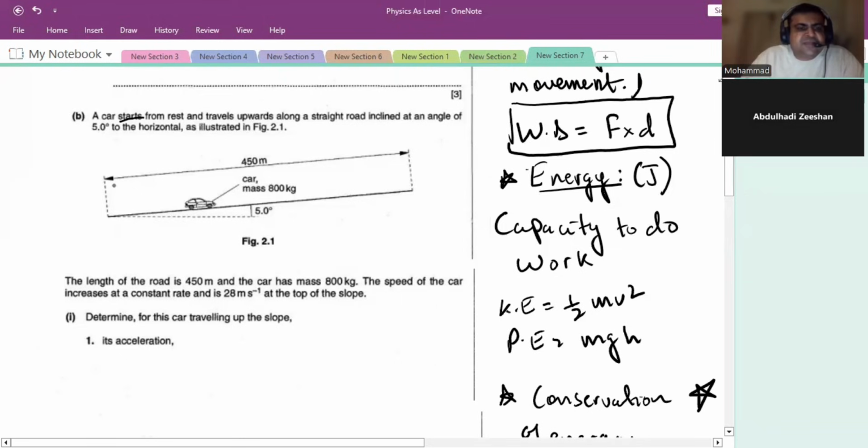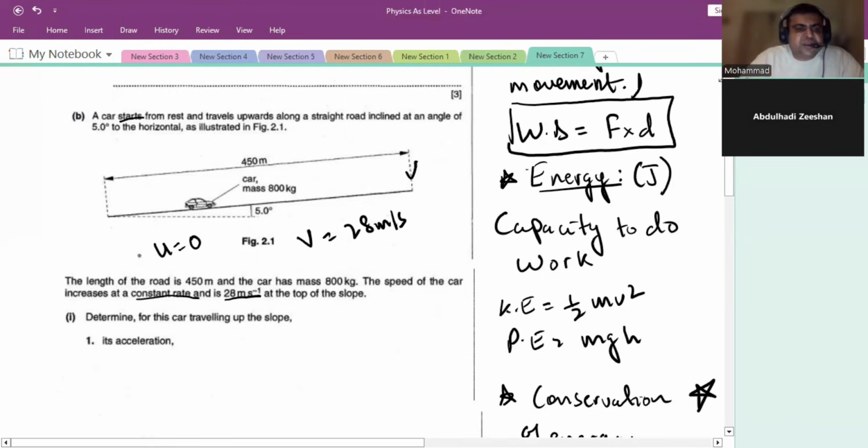Right. So what is happening in figure 2.1? The car is going uphill. The angle is 5 degrees. The mass of the car is 800 kilograms. And the distance the car is traveling is 450 meters. It's starting from rest. That means u is zero, initial velocity, right? And they are saying it has a constant rate of 28 meters per second. So our v is 28 meters per second, which is the final velocity, right? At the top of the slope.